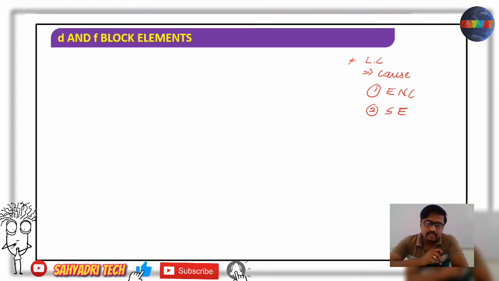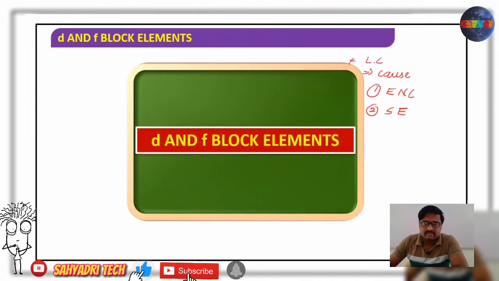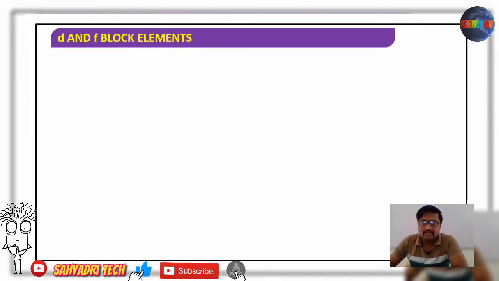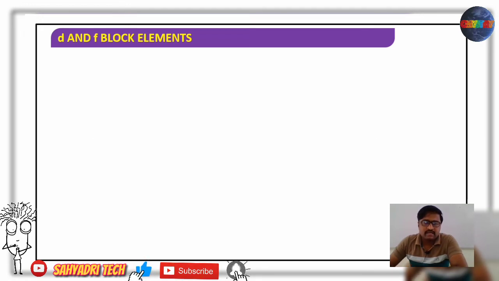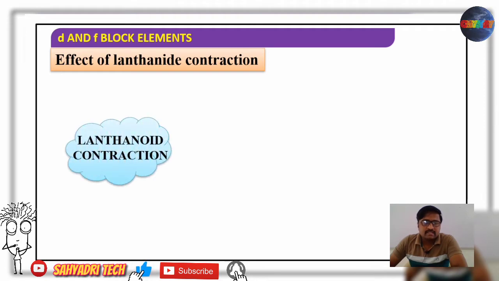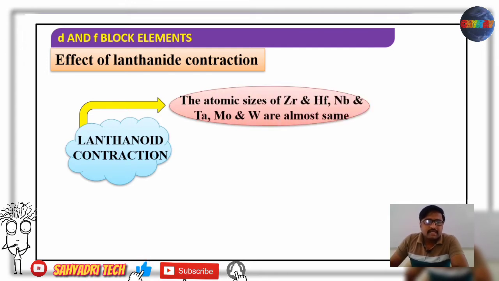Well, now in this session we are going to consider the consequences of lanthanide contraction, that is, the effects of lanthanide contraction. So what happens because of lanthanide contraction? Yes, the effects of lanthanide contraction include three major factors. One is the atomic size of zirconium and hafnium.